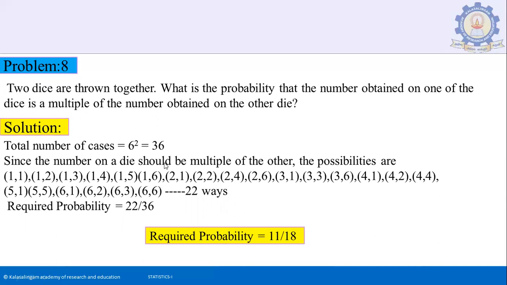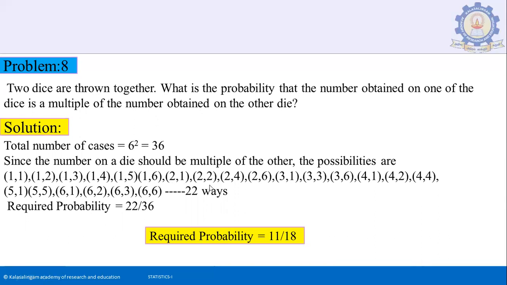The number obtained on one of the dice is a multiple of the number obtained on the other die. So the favorable cases include (1,1), (1,2), (1,3), (1,4), (1,5), (1,6), because the number 1 is a multiple of 1, 2 is a multiple of 1, 3 is a multiple of 1, like that.